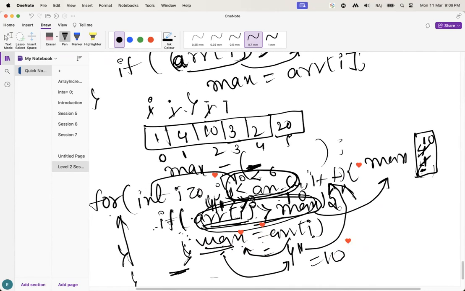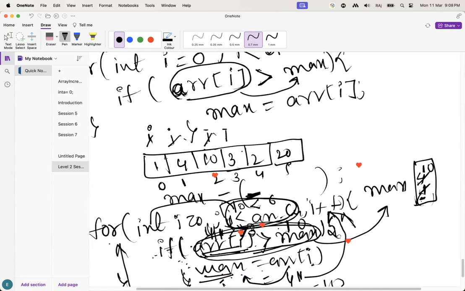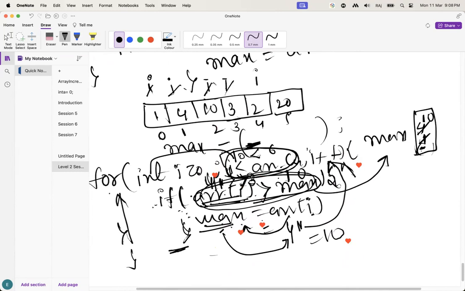Okay, now what will happen here? I plus plus. Now I is 3. It is going to be incremented here. It will come here. Now it is going to check array of I. What is the I value? Is it 2? 2 greater than 10, true or false? It's false. Again it comes here, I plus plus.